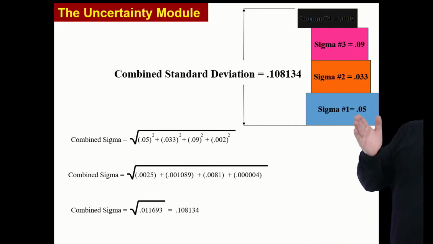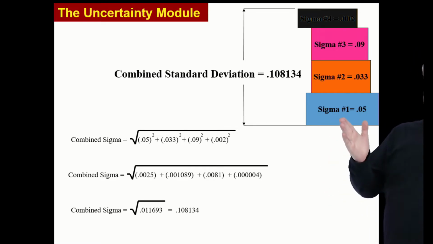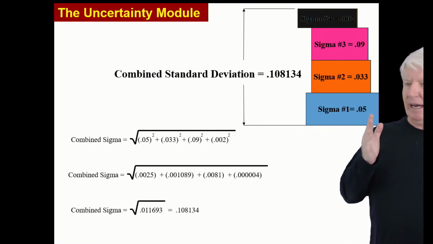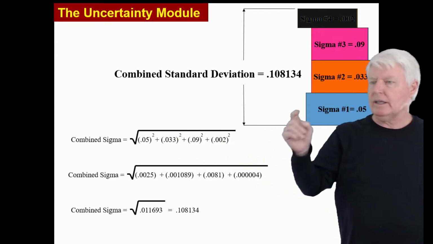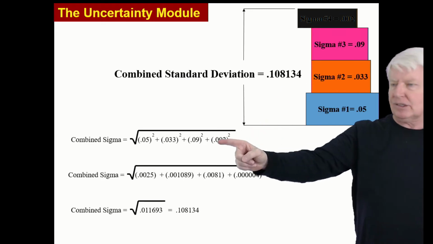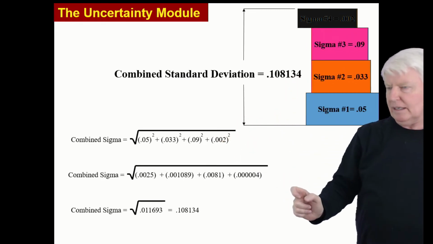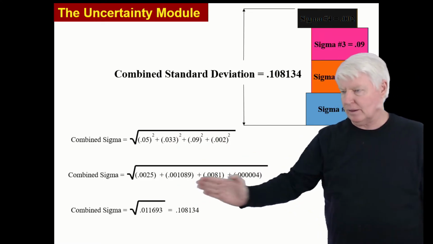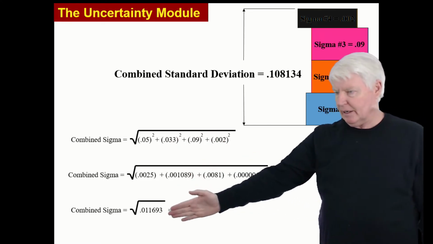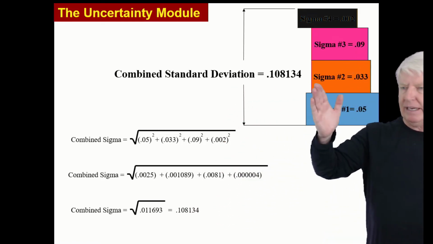So now I put numbers in there for the standard deviation of each block. And notice I'm going to add these together now. 0.05 squared, 0.033 squared, 0.09 squared, and you can't see it, but this is 2000 squared. That's how you add them all together. So I square all those, as you see, add them together, take the square root of that. That gives me my combined standard deviation.